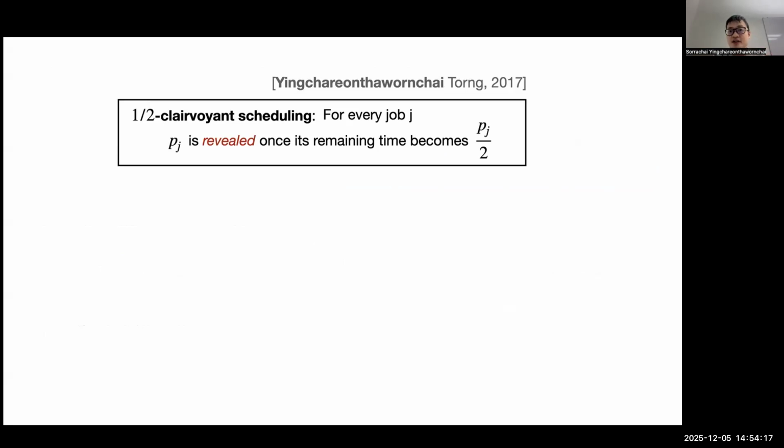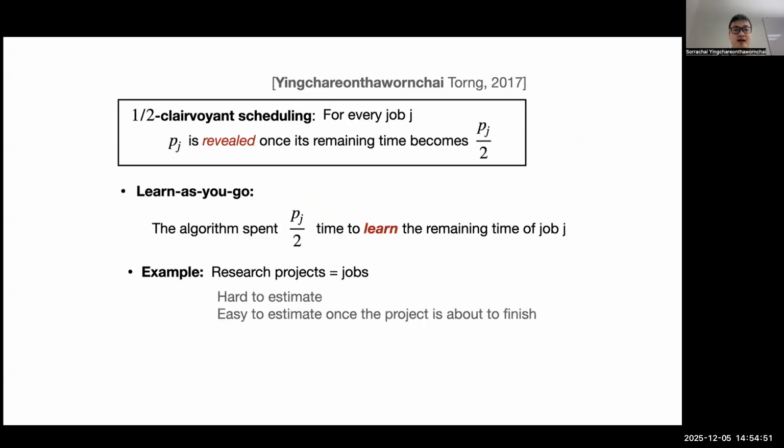In this model, for every job j, initially the length of the job is not known to the algorithm, but once you process that job for half of its remaining time, then you know the remaining time. So for example, when a job arrives, initially it's unknown, you keep processing it, and at some point it becomes known, right? Then you know the remaining time because you hit the half of the total job, and then you can keep processing until you complete.